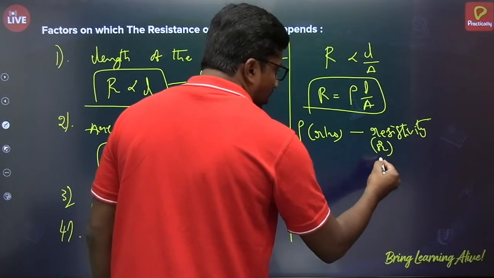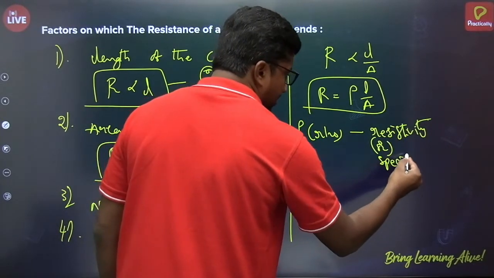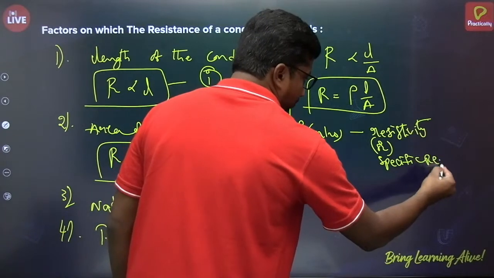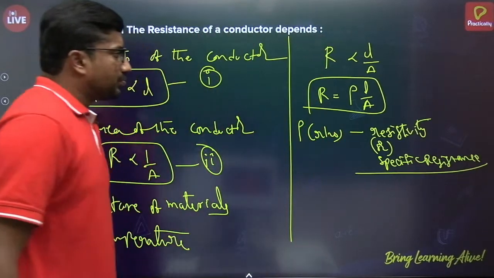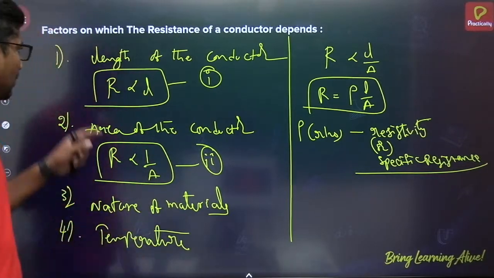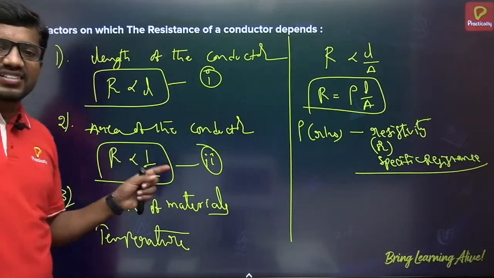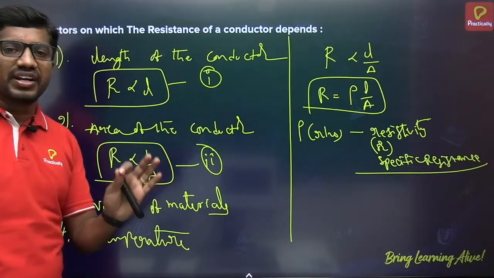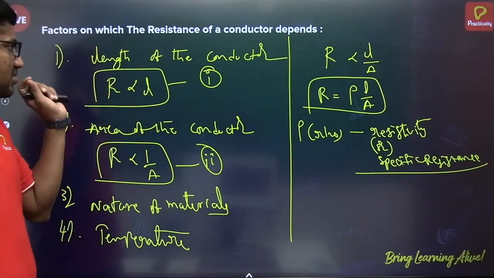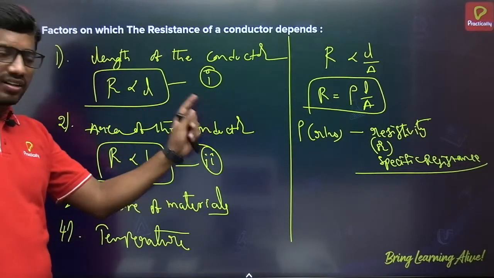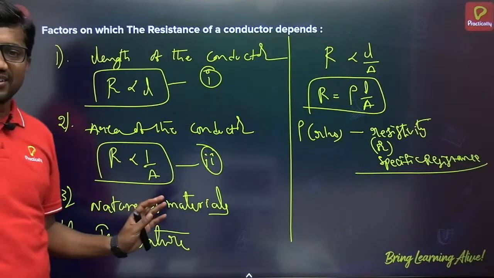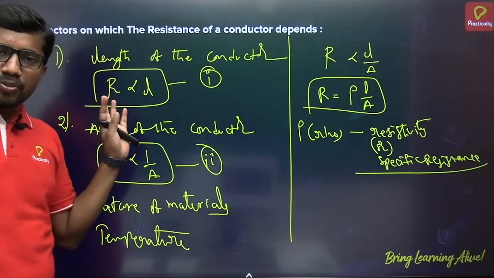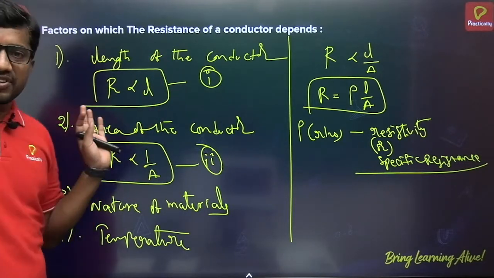Resistivity, we can also call it specific resistance. So these are the factors on which the resistance of the material will depend. Very, very important. Resistance of the conductor depends on the length of the conductor, area of the conductor, nature of the material, and temperature. To the length it is directly proportional, and to the area it is inversely varying.